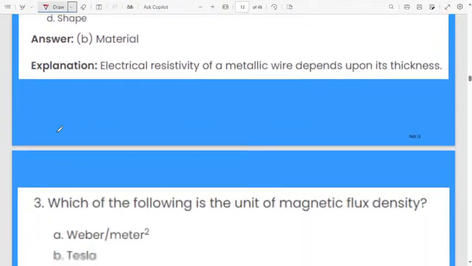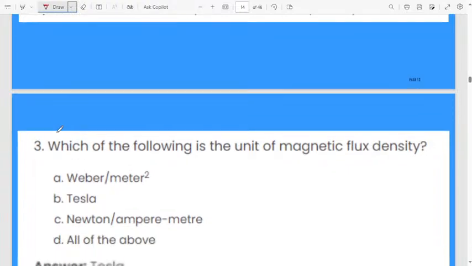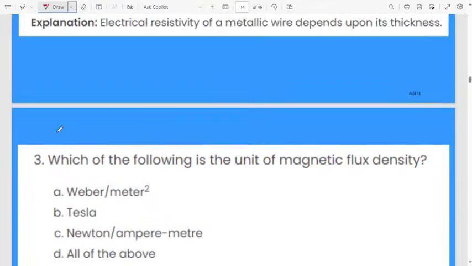Next question. Which of the following is the unit of magnetic flux density? Which of the following is the unit of magnetic flux density?